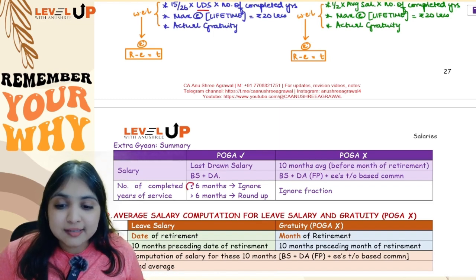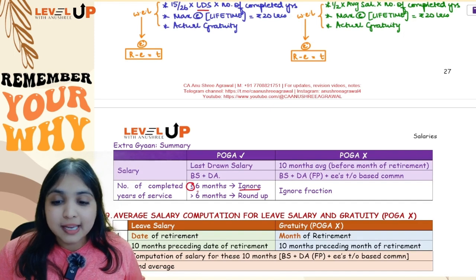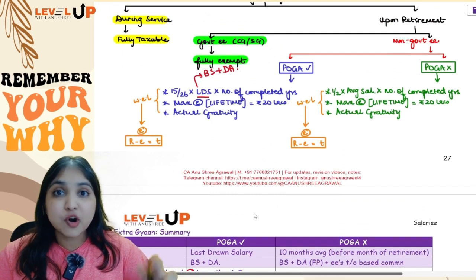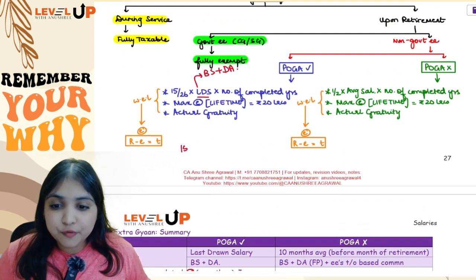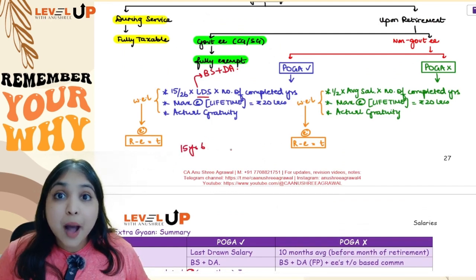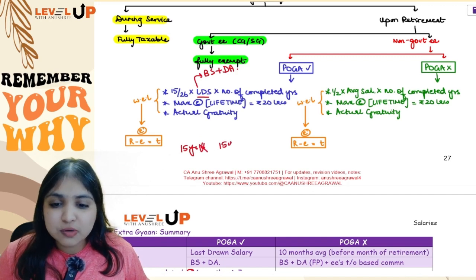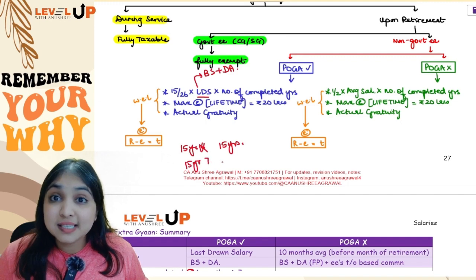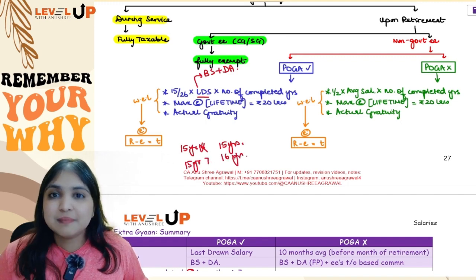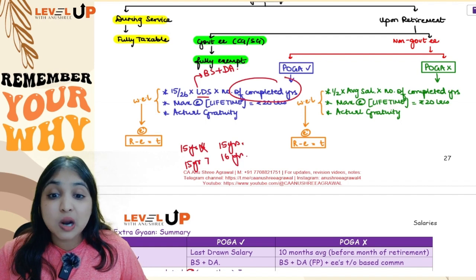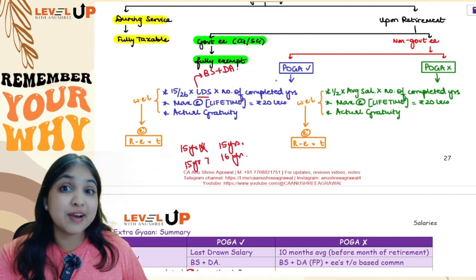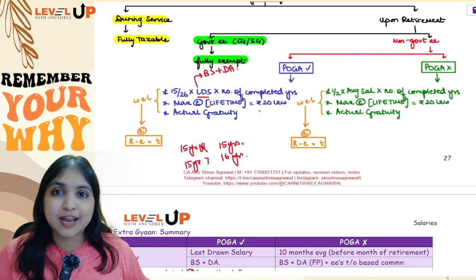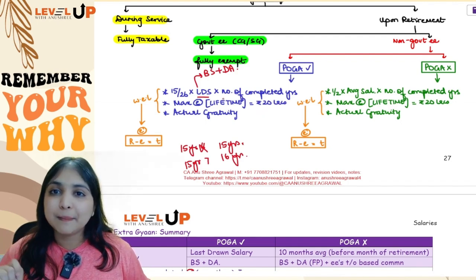If the fraction is up to 6 months, you will ignore. If the fraction is more than 6 months, you will round up to the next number. Like for example, if the employee has worked for 15 years, 6 months, up to 6 months, you will ignore the fraction, you will consider as 15 years only. But if it is more than 6 months, like 15 years and 7 months, you will round up to the next number, 16 years. So here, yes, rounding off you will consider the fraction. If it is up to 6 months, you will ignore the fraction. More than 6 months, you will round up to the next number.